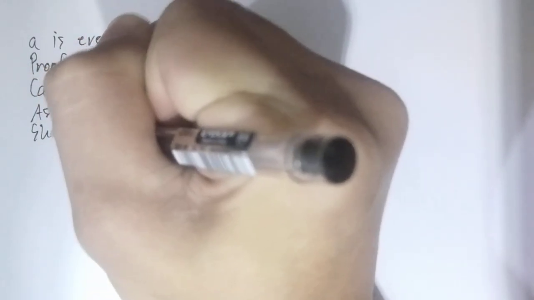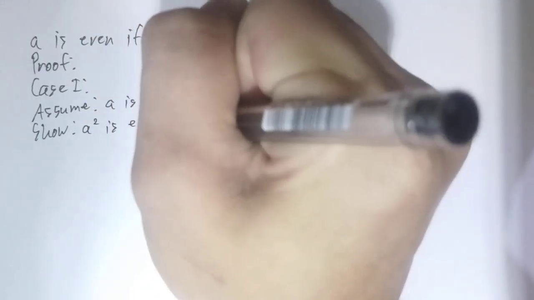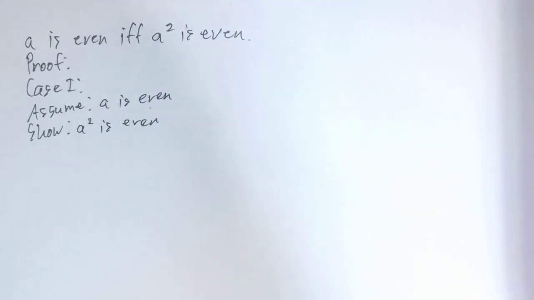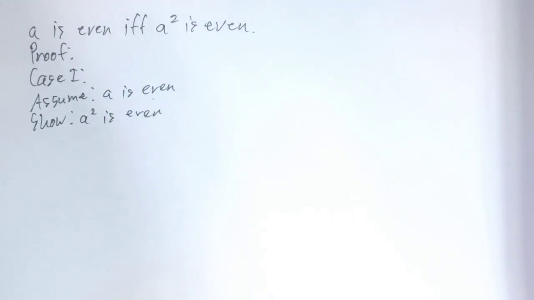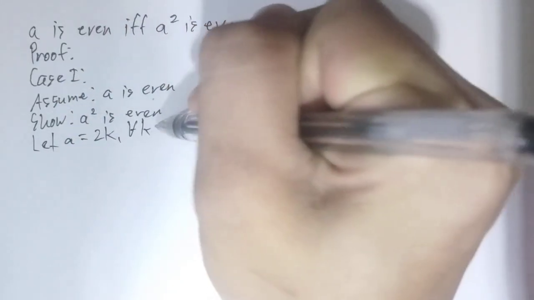Okay, so assume A is even, and then we're going to have to show that A squared is even. Okay, now if A is an even integer, then we can let A be equal to 2k, right? For any integer k.